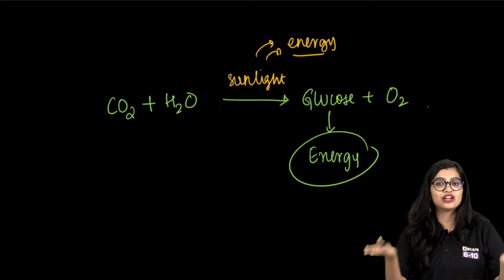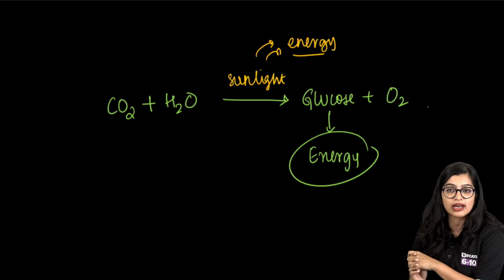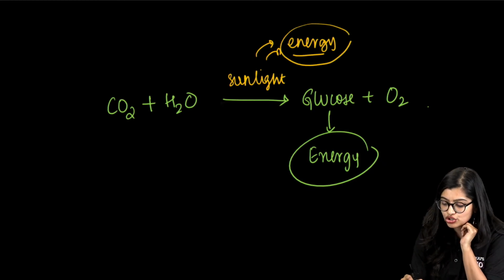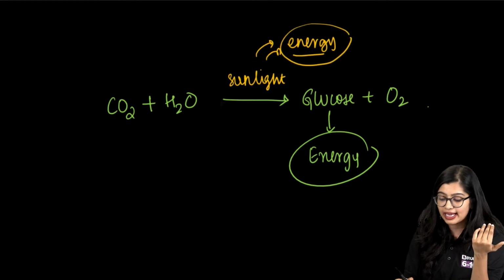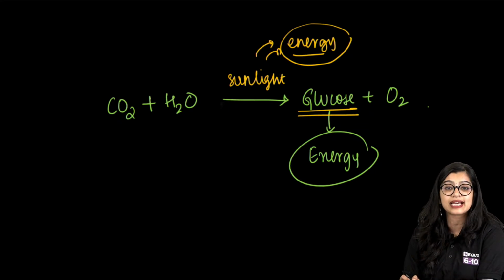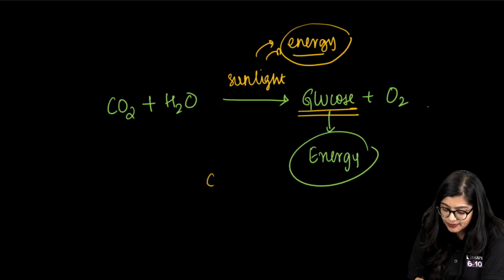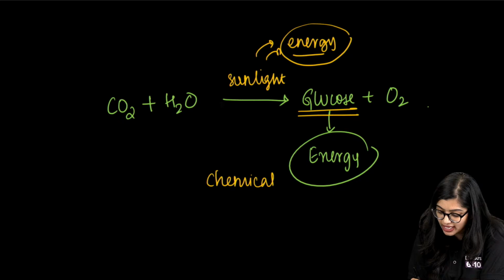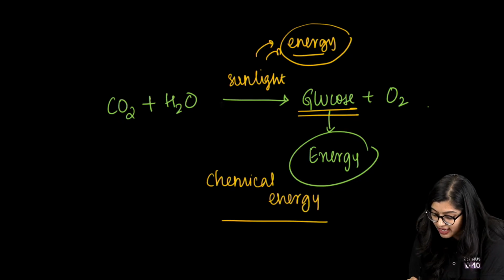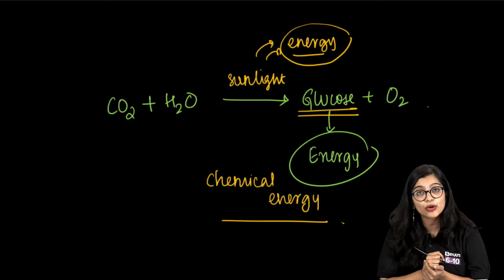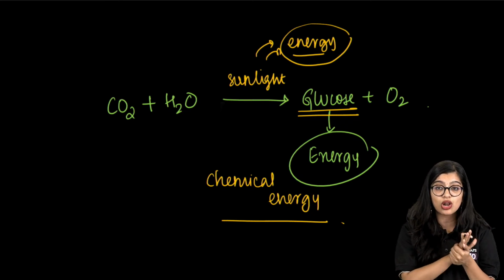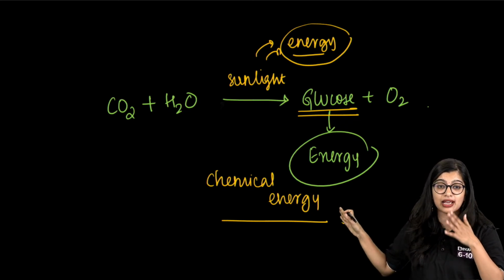Energy gets converted from one form to another. So here light energy or solar energy is getting converted to a chemical substance. So what is this? It is chemical energy. It is there in your textbooks. This is very, very important: during photosynthesis, light energy or solar energy gets converted to chemical energy.